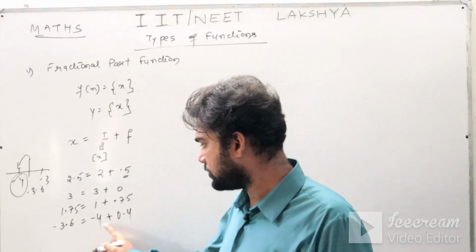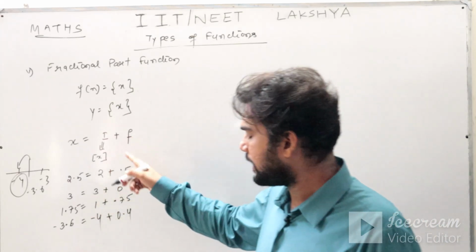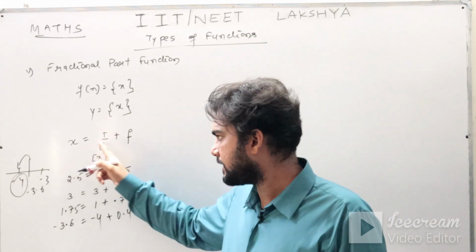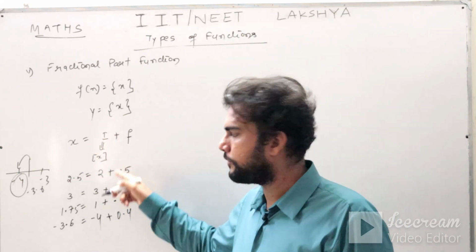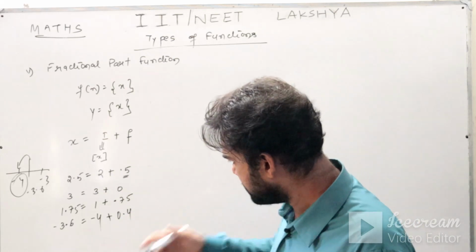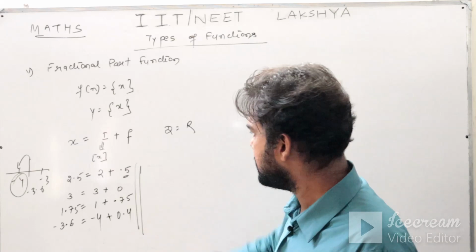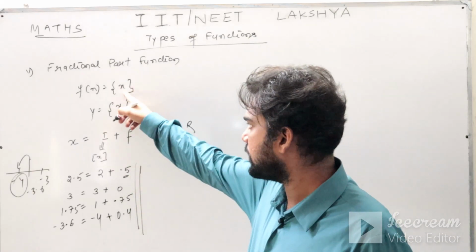You are understanding? You have to be careful. What I am trying to say is that in any real number x, there is the greatest integer and the remaining part is your fractional part of x. Now if you see carefully, the domain of the fractional part is R. In this function you can put any number.